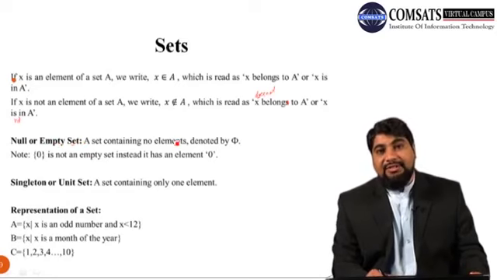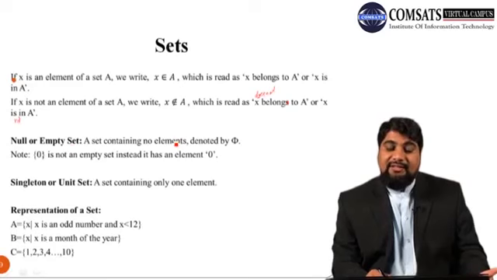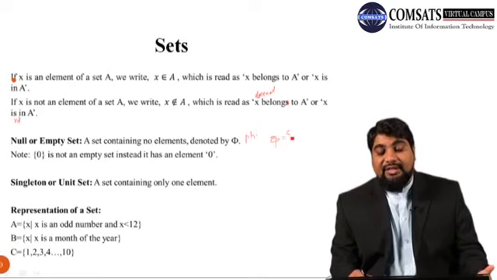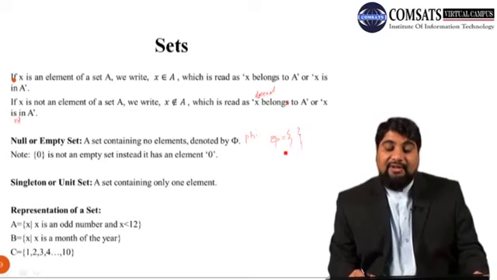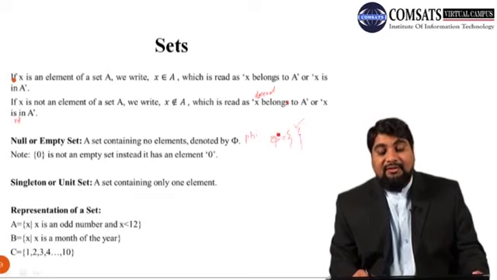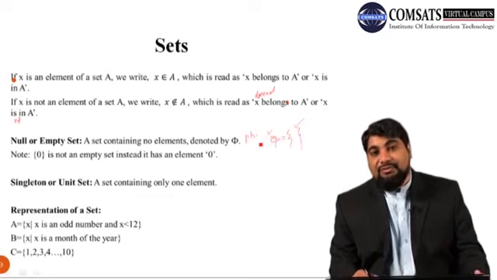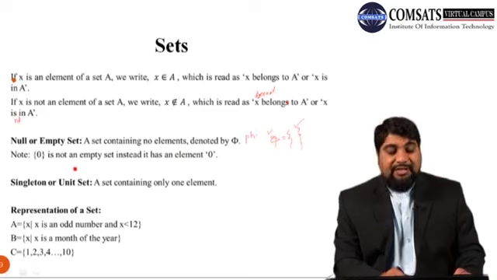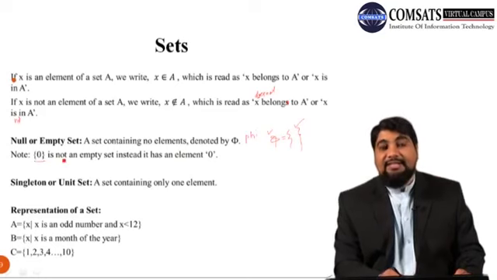Next we discuss the null set, also called the empty set. A set containing no elements is called the null set, and it is denoted by this symbol, which is called phi. We can also denote this empty set with curly braces, and within these braces there is no element. So both this symbol and this symbol are used to denote a null set or the empty set. There is one very important point to note, that here this set is not an empty set.